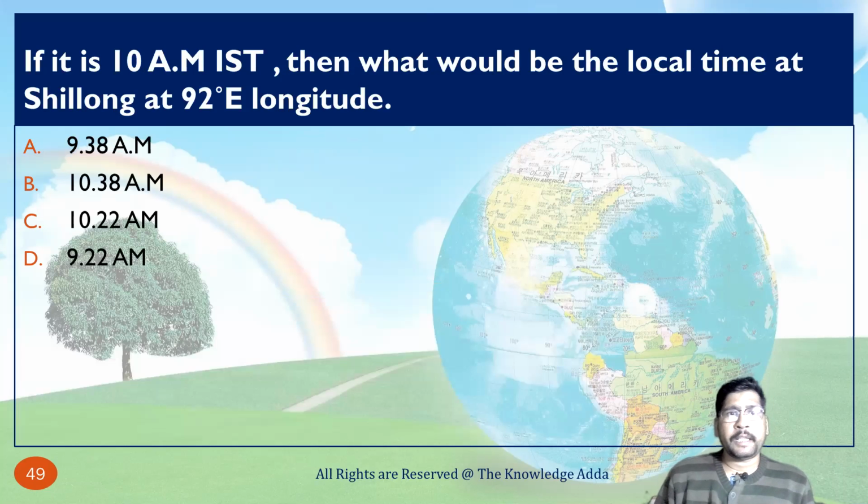If it is 10 am IST, then what would be the local time at Shillong at 92 degree longitude? What you have to do is subtract 82 degree 30 minutes from 92 degree. We will get some output, convert that output into minutes and add those minutes to 10 am. Then you will get your final time.